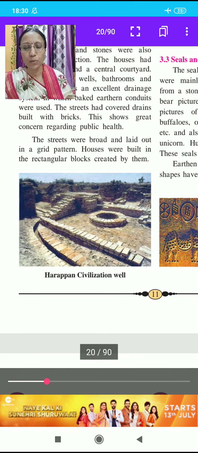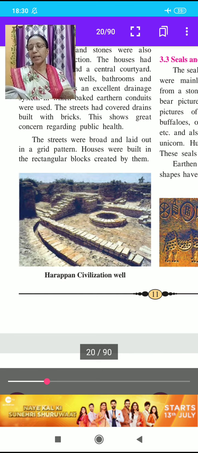Can you tell what problems regarding health and hygiene will arise if the drains are not covered? You know, student, what problems regarding health and hygiene will arise if drains are not covered? If drains are not covered, what problems will be created?